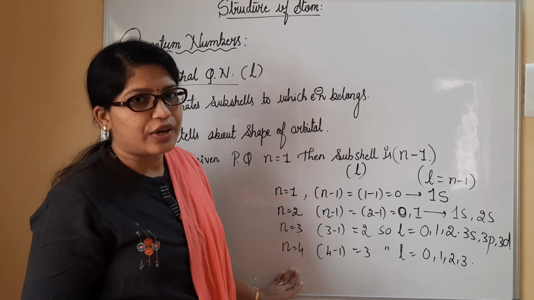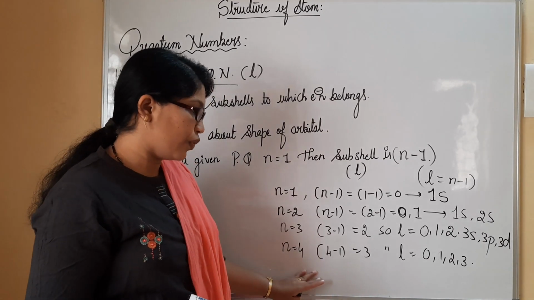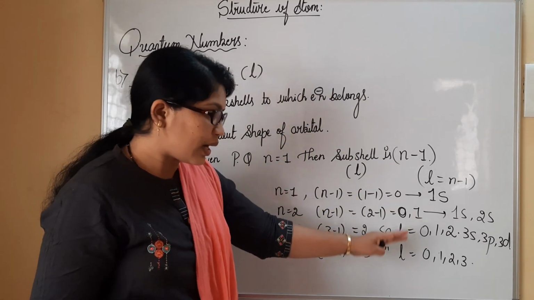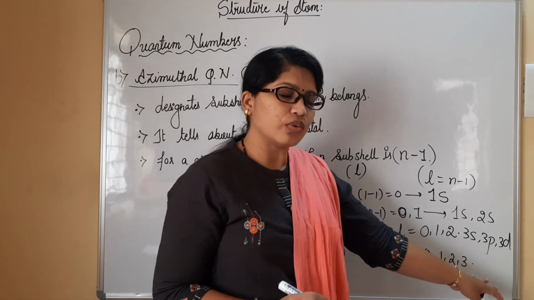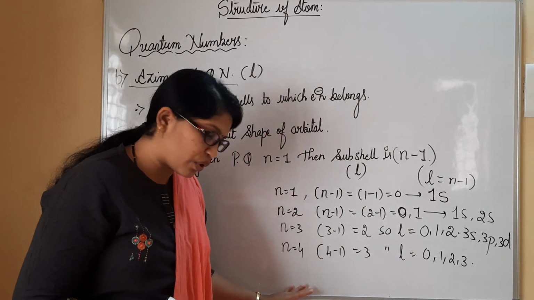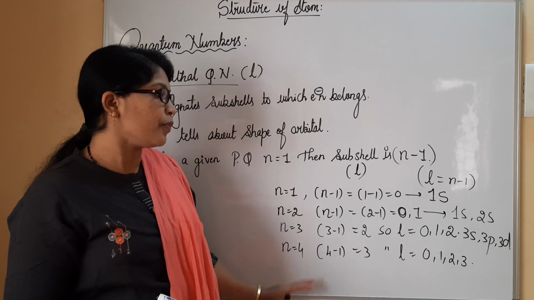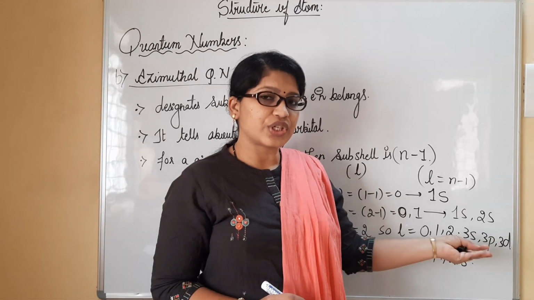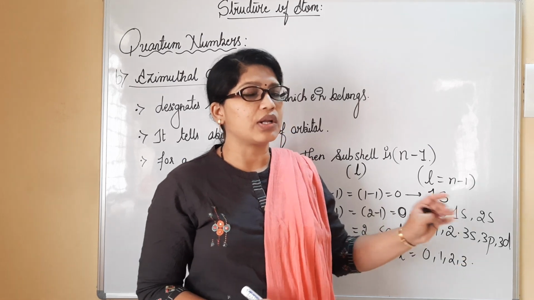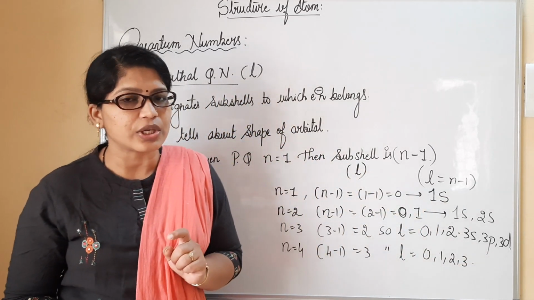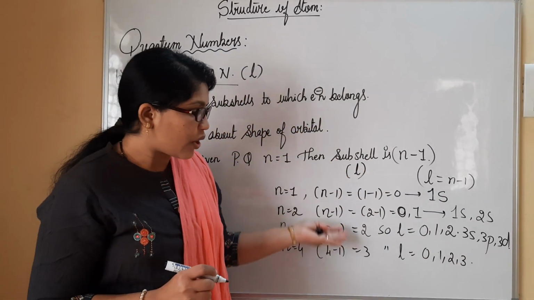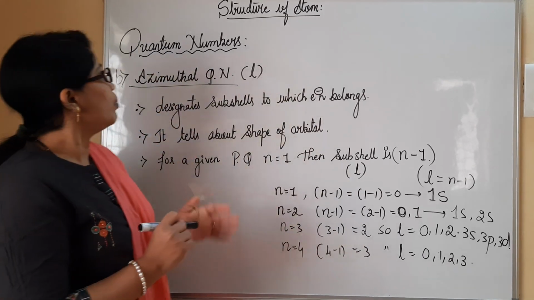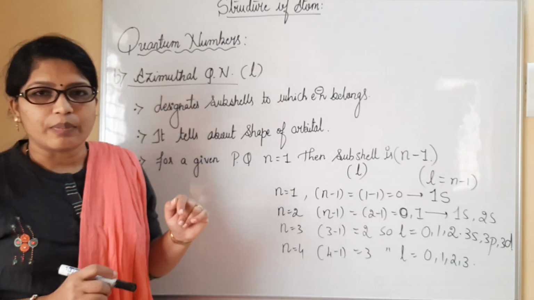Likewise, we have to calculate for quantum number n equal to 4. When you go on writing these shells, for each value of the principal quantum number n we find the respective subshells present in that particular shell. All of this is information given by the azimuthal quantum number.